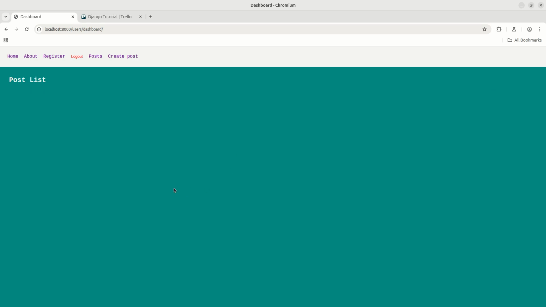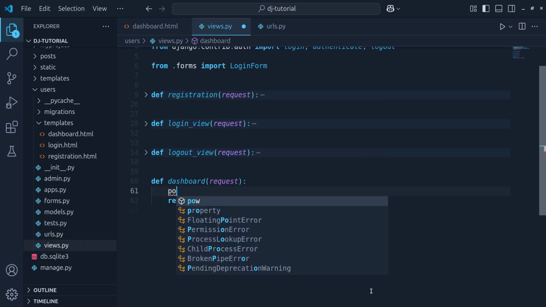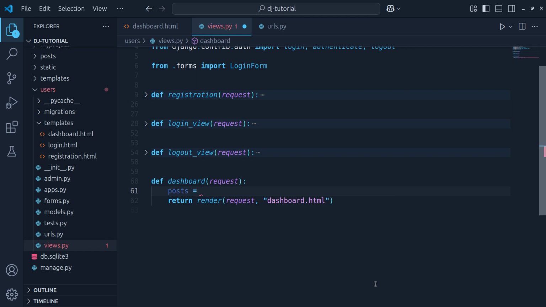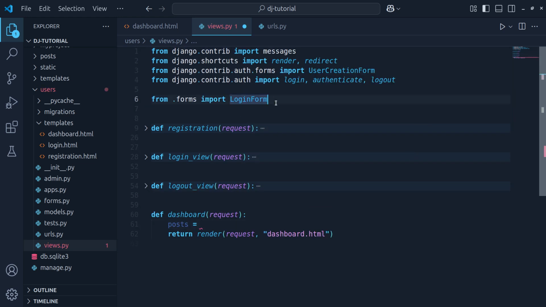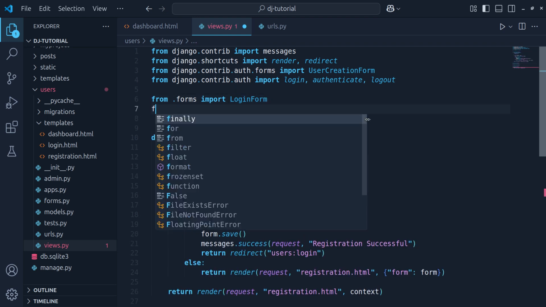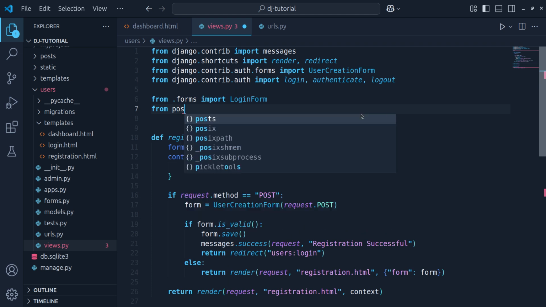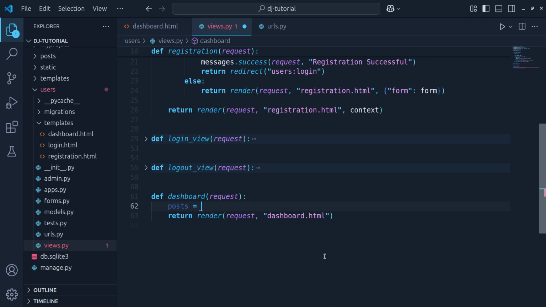Now there are no posts because I haven't returned any query set, I haven't returned any data from the user dashboard view. So let's return the data now. I'll get back here, and I will get the user posts, and how can I do that? First of all I have to import the model here because the Post model isn't here. So let's import the model first: from post.models import Post.